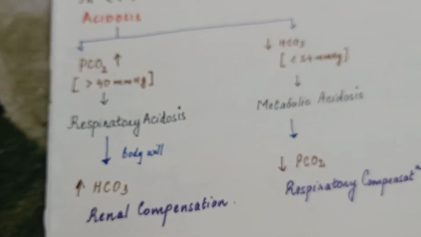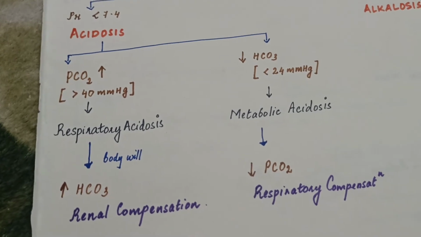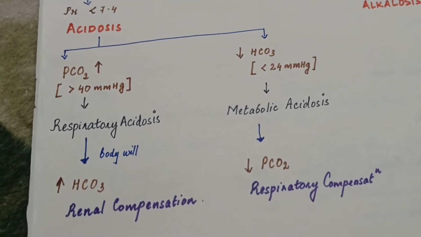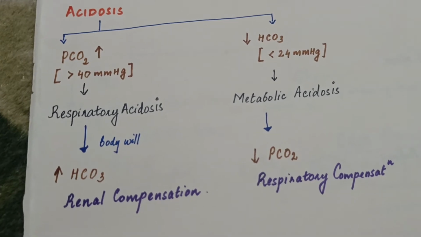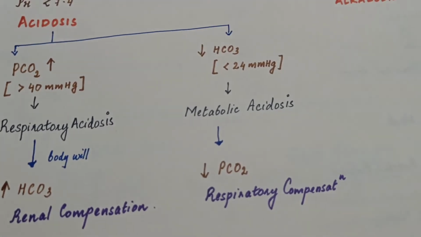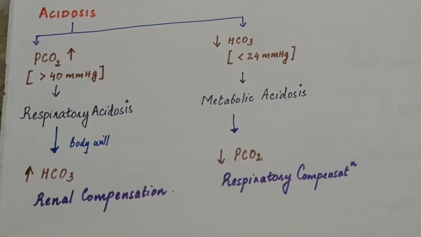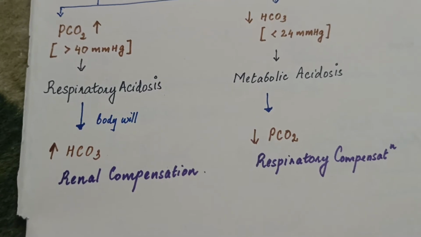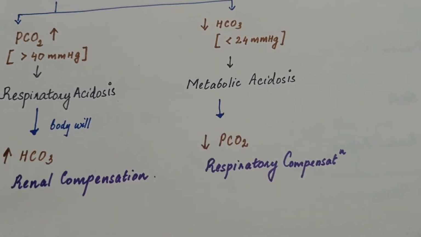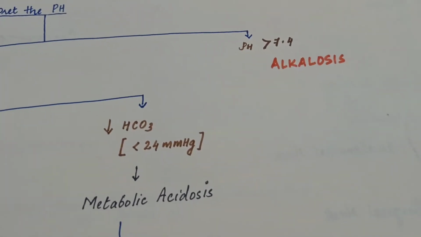So we now know what acidosis is, like respiratory acidosis and metabolic acidosis. In respiratory acidosis, the PCO2 level is increased and HCO3 also increases. In metabolic acidosis, HCO3 decreases and PCO2 also decreases. So in respiratory acidosis, renal compensation is happening. In metabolic acidosis, respiratory compensation is happening. So we can move to alkalosis.